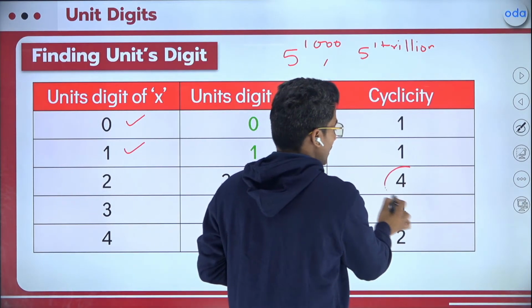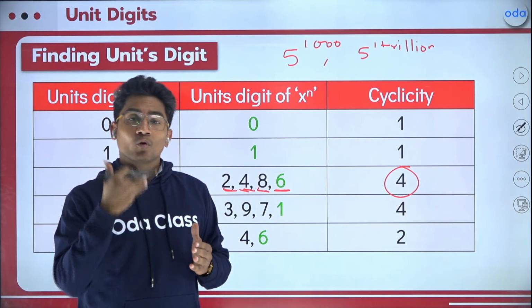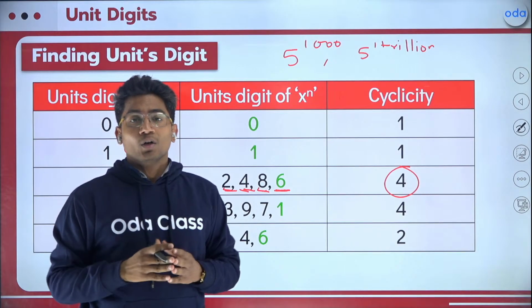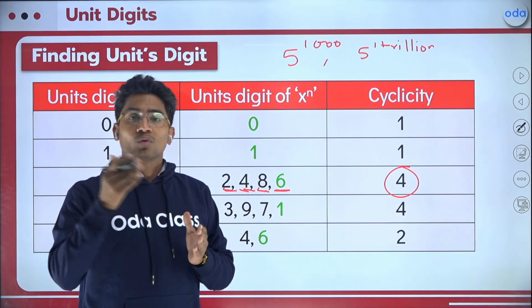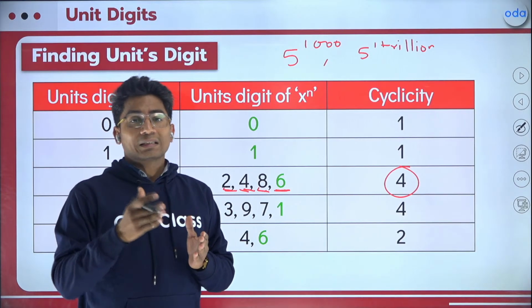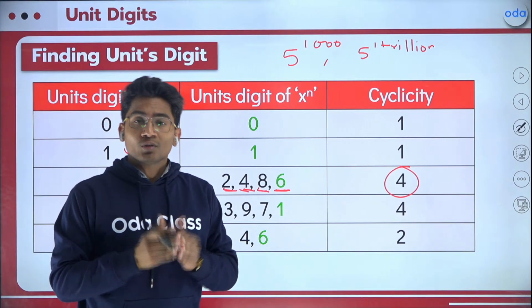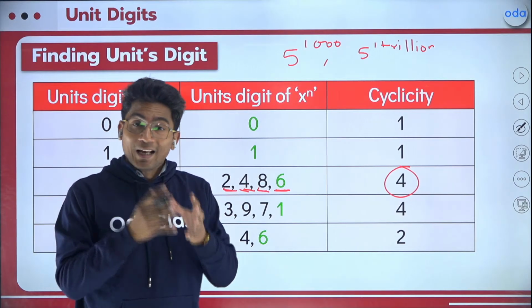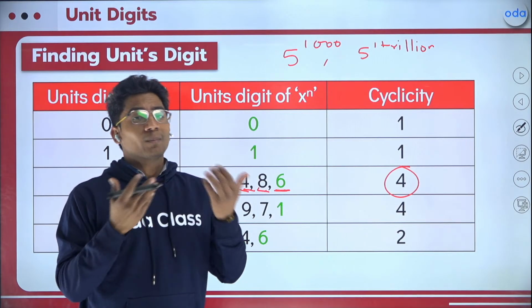So in the case of 2, every fourth digit is repeating, right? So if the power of 2 is 1, 2, 3, 4, or 5, 6, 7, 8, or 9, 10, 11, 12, the unit digits will always be the same. That helps us in calculating the unit digit for even bigger powers, right?